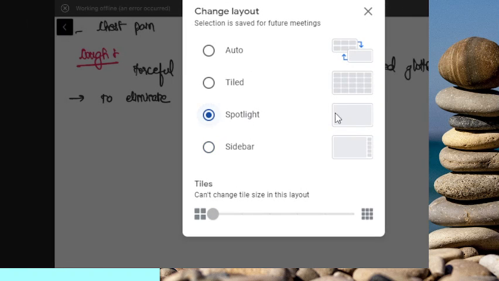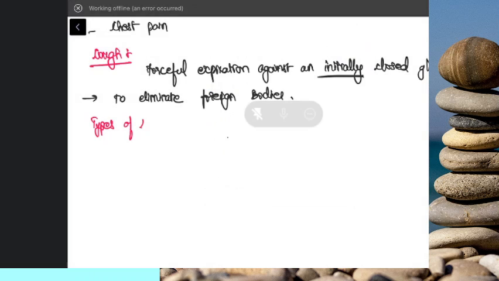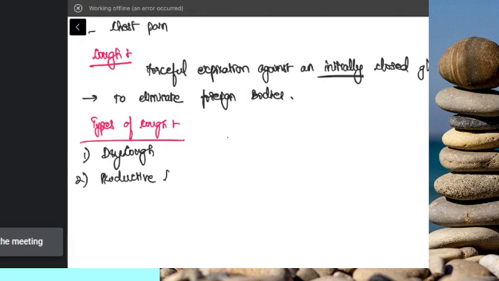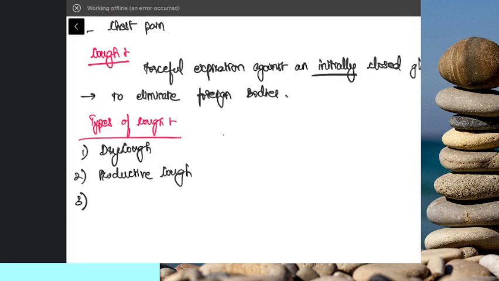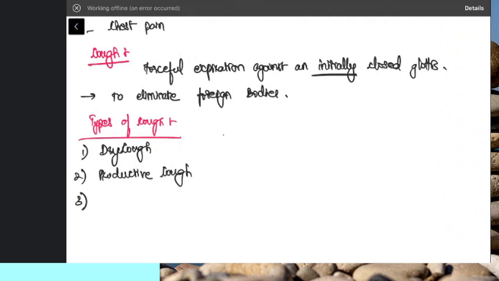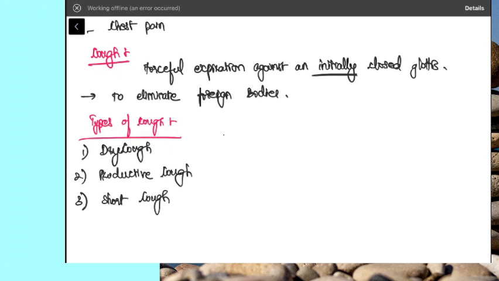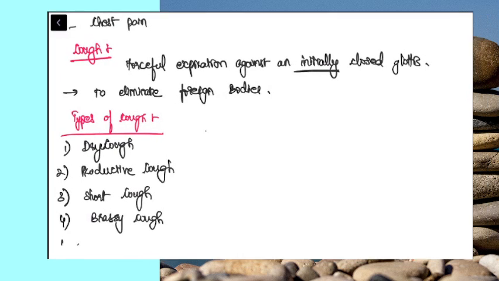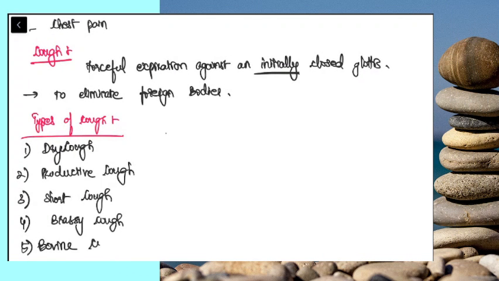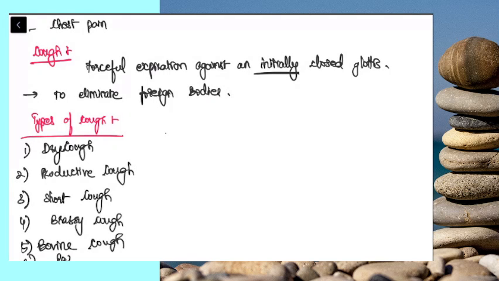There are certain types of cough that we need to know about. First will be dry cough. Next is productive cough. And what I'm telling are things patients present with clinically. I'm not just talking from theory from a book. These are things which we commonly see in clinical practice. Then short cough, brassy cough, bovine cough, and next is paroxysmal cough.